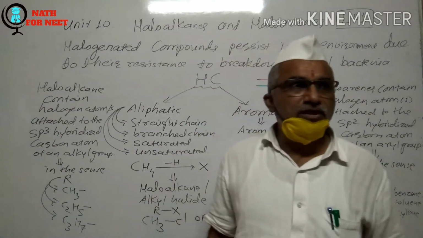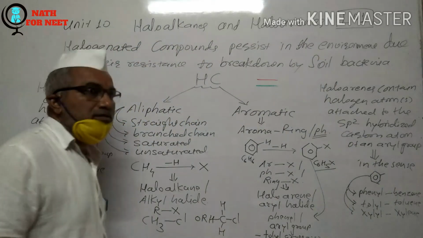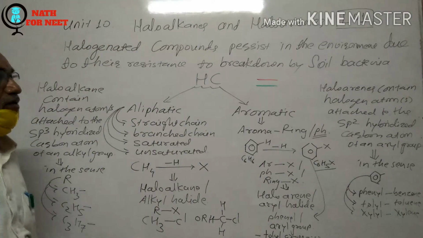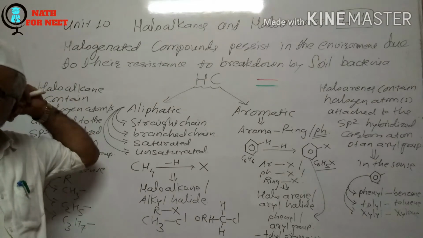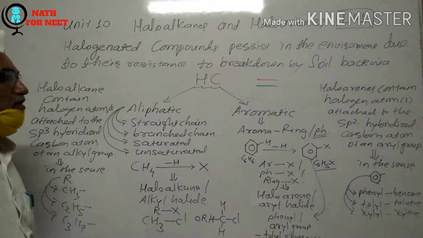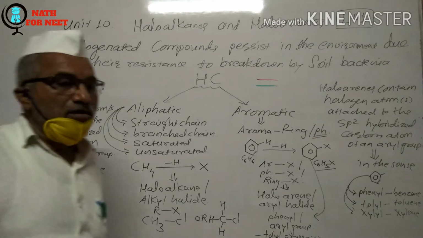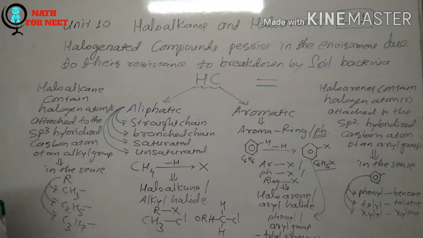So today we will see chemistry, unit 10, haloalkanes and haloarenes. This is one of the most important chapters belonging to the chemistry second standard. It is useful for your CBSE board syllabus as well as the NEET examination.